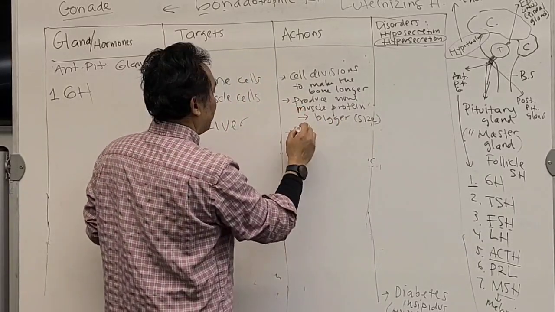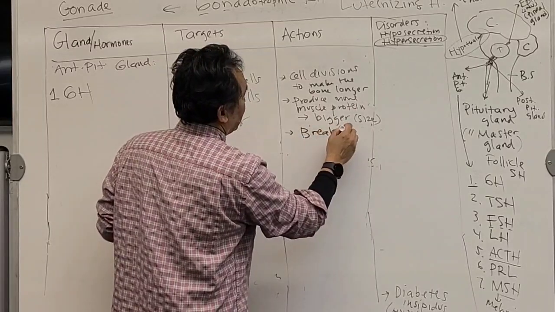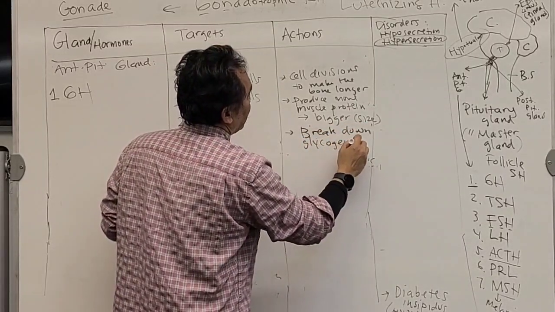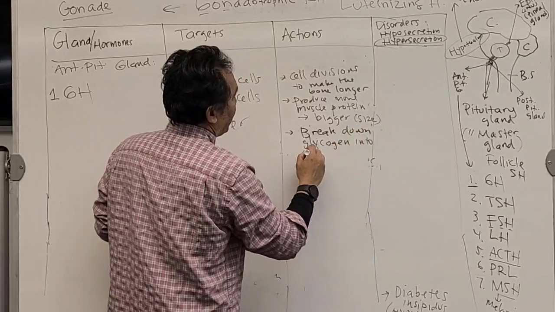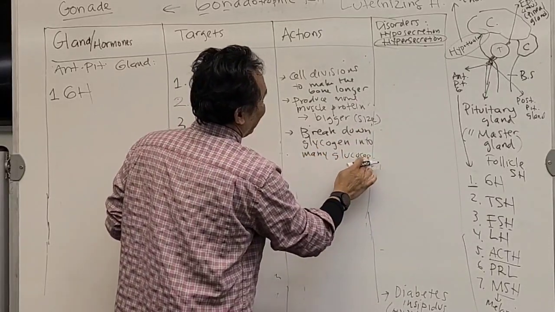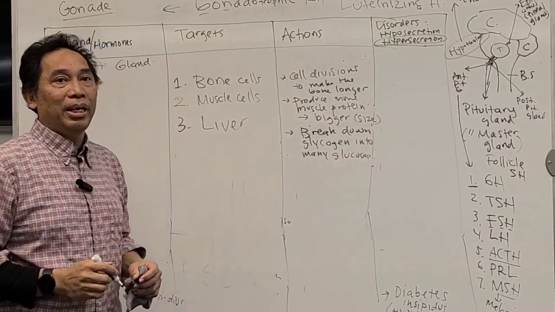Breakdown of glycogen into many glucoses. Okay?